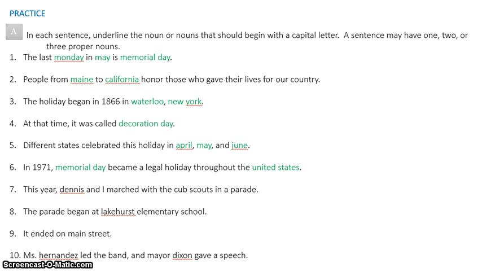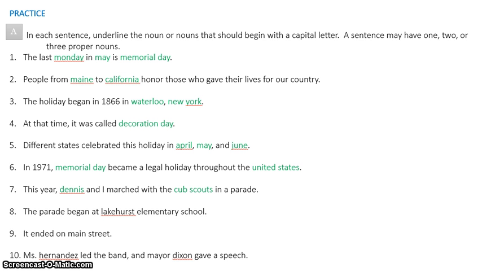Number 7, this year, Dennis and I marched with the Cub Scouts in a parade. This one's the tricky one. I see 2 different things here. I see a person and I see a group of people. So Dennis and Cub Scouts need to be in green. Number 8, the parade began at Lakehurst Elementary School.